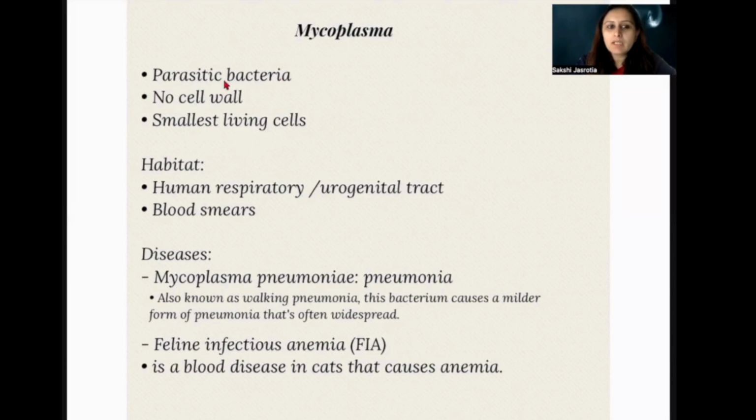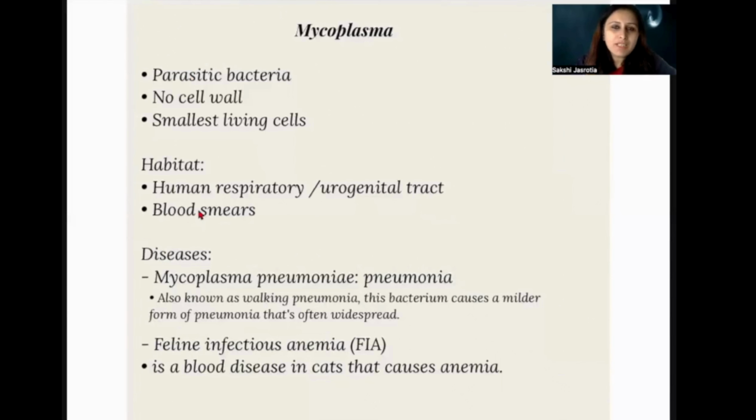Now they are parasitic bacteria. What are parasites? They live on other living organisms, on or inside the other living organism. They do not have a cell wall, right? Why is there no cell wall here? If the cell wall would have been there, it would have been thicker. Then to draw nutrition from their host would be difficult, right? So that is why they lack a cell wall, so that it is much easier to draw their nutrition from the host.